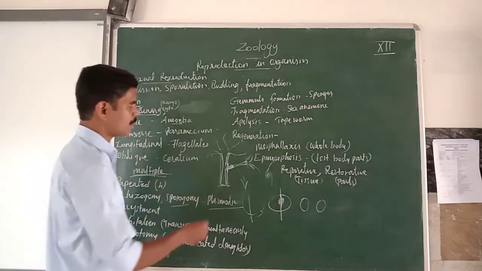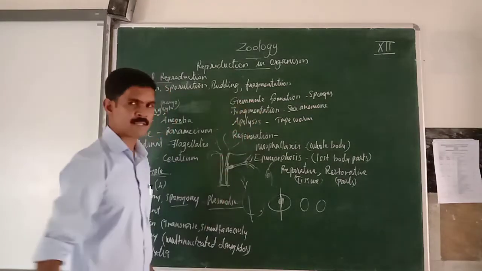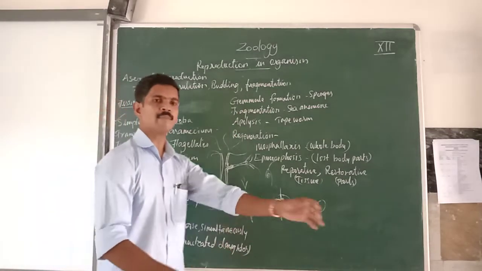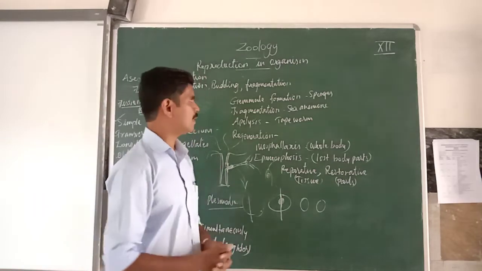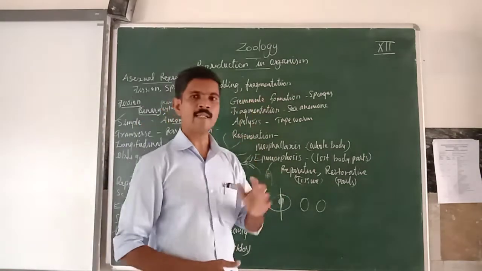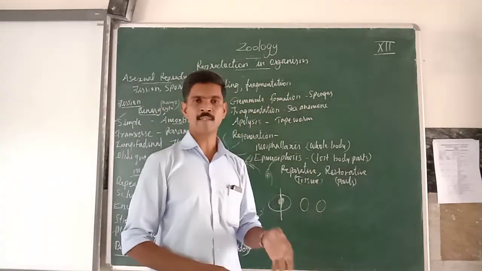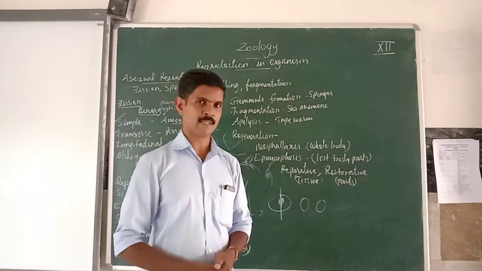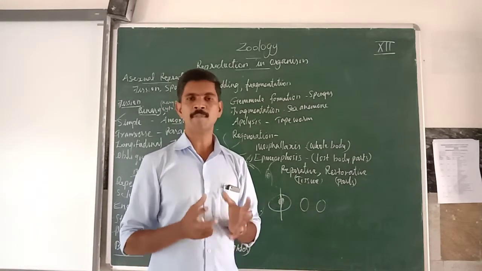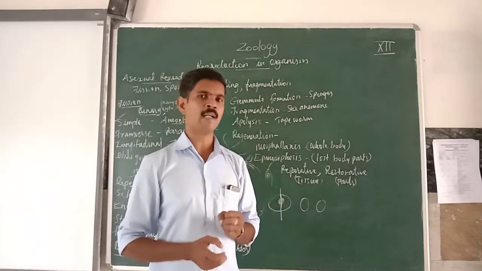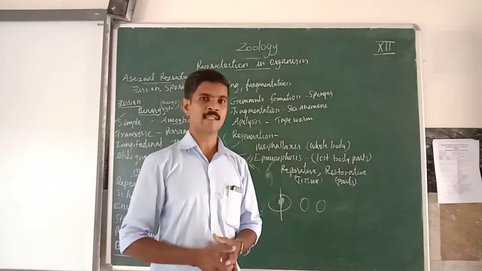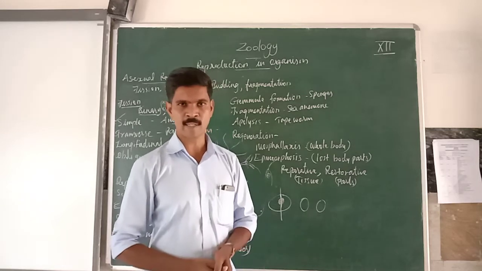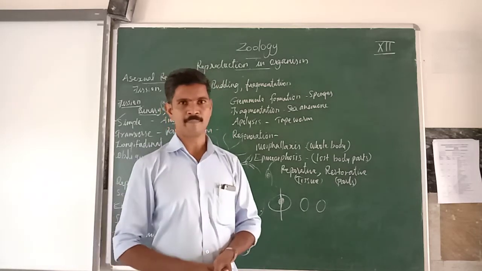Then next one is gemmule formation. Gemmules are a type of endogenous buds. We can see this type of gemmule formation in sponges, in freshwater sponges and also in marine sponges. So the sponges produce very hard ball-like structures inside the body. Hundreds of small ball-like structures, or buds, are produced inside the body of the sponges.